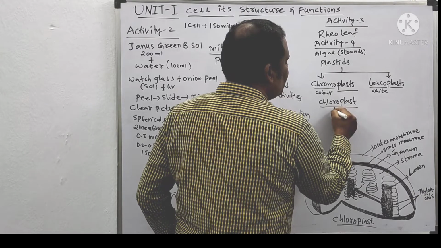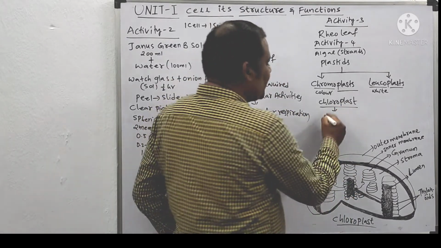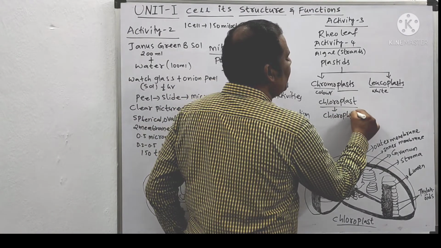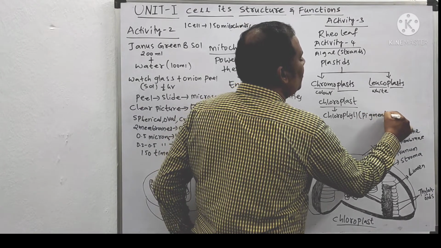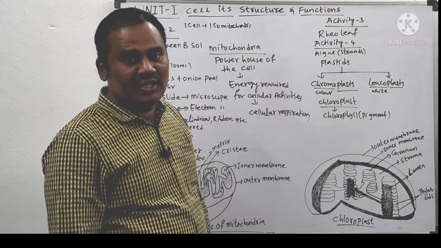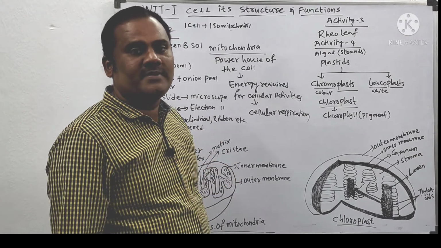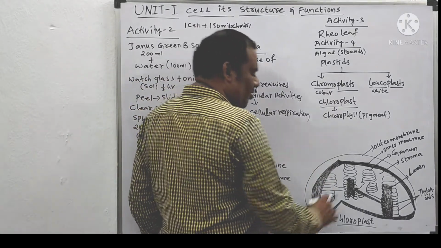This chloroplast is present in the leaves and consists of a special pigment called chlorophyll. With the help of this special pigment, it is able to carry out the process of photosynthesis. That means they can prepare their own food by themselves by the process of photosynthesis. So this is about the chloroplast.